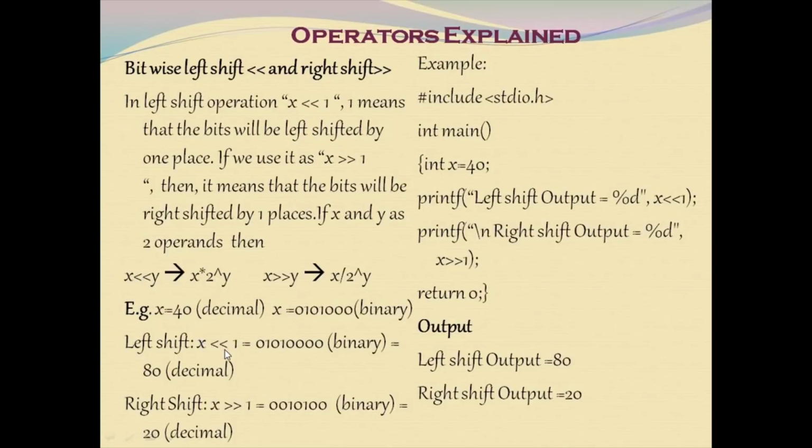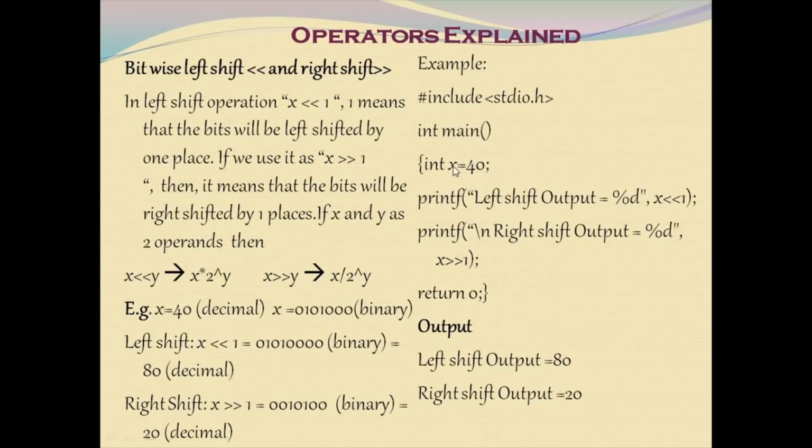This is another method, that is adding zeros. Left shift by 1 bit. Left shift means 0 is added to the right side, and at the front, the leading bit is left out. Now the obtained output is converted back to decimal. This is going to be the output of the left shift operation. Right shift means 0 is added to the left side, and at the right side one digit is left out, and the remaining binary form is converted into decimal. That is going to be the output of the right shift operator.